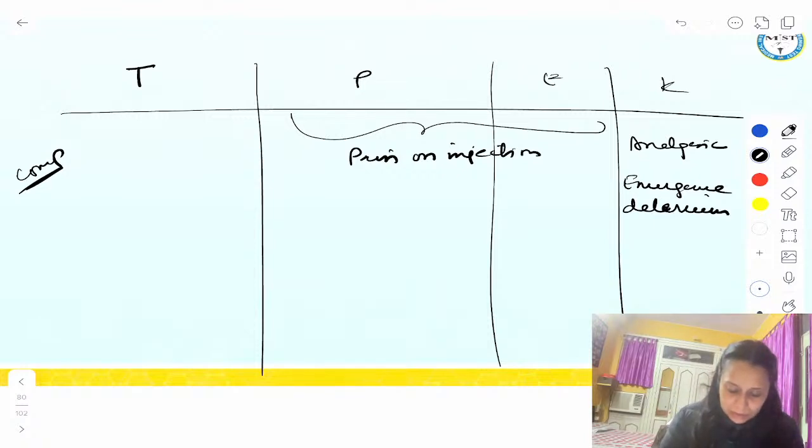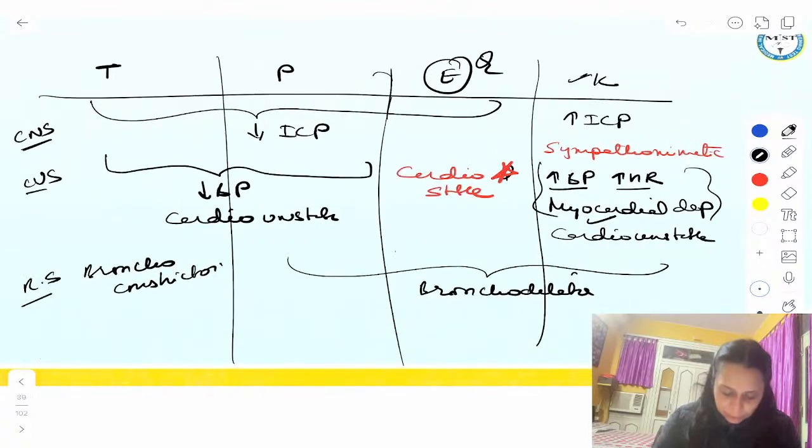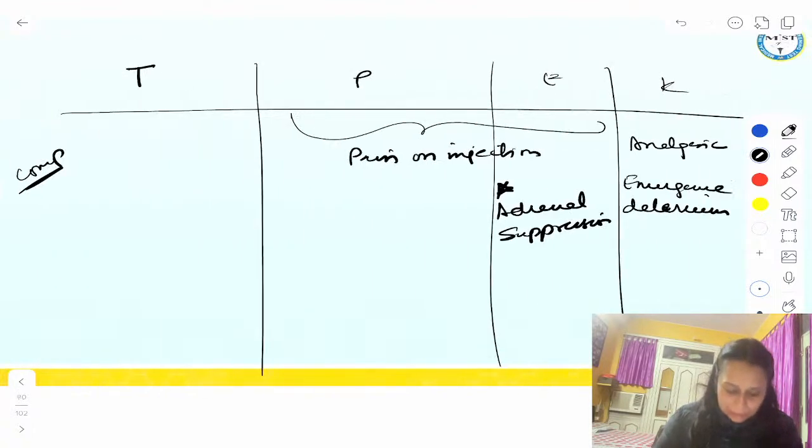And etomidate has one very important black point. It causes adrenal gland suppression. It causes adrenal suppression. So this is the black star point. The red star point was that it is cardio stable, etomidate. And the black star point, it is an adrenal suppressant. This will be asked in the exam. My gut feeling says this question was asked in the last NEET and INI-CET.